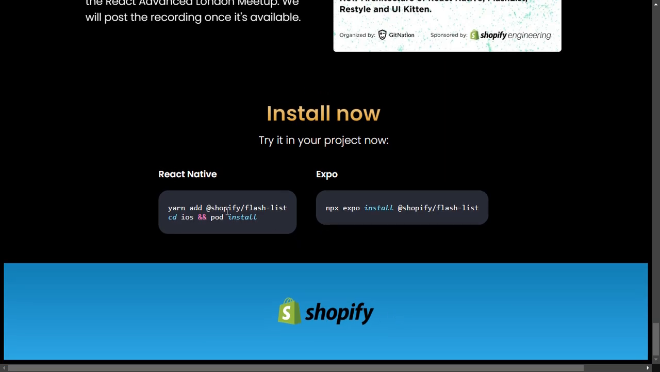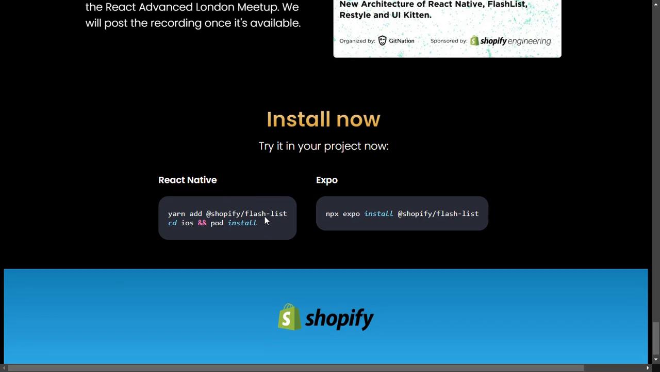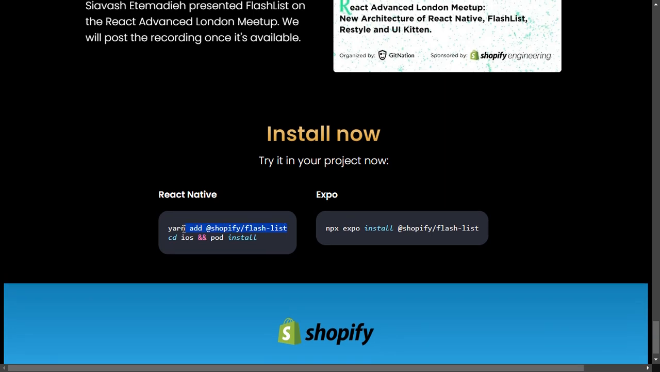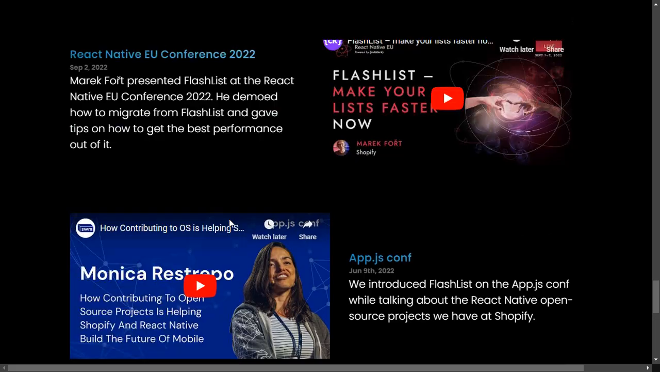So how can you install this in your project? You can simply run yarn add @shopify/flash-list. And for iOS, you can use cd ios and pod install. No need to do that for Android. Just run this command, and in Android it will be automatically installed.